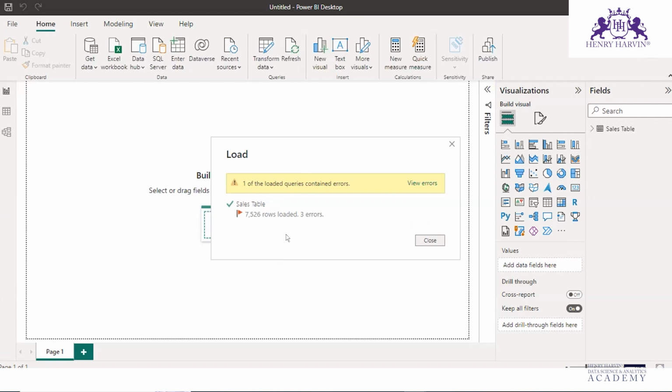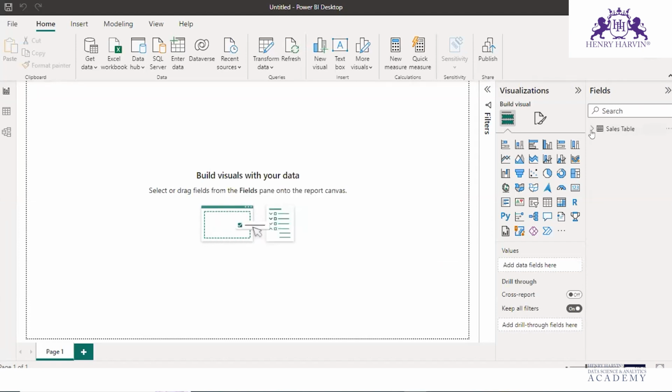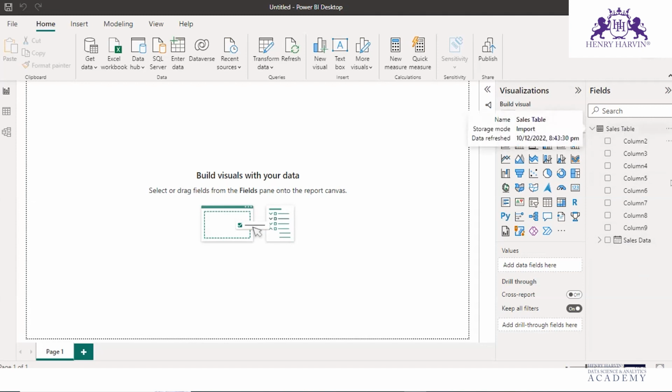We have loaded this data set. Here you can see how many rows, guys? 7526 rows. There are 3 errors. We will correct those errors later on. Let us close it. Here you can see columns 2, 3, 4, 5, 6, 7, 8, 9 and sales data. These are the different columns available in this sales table.